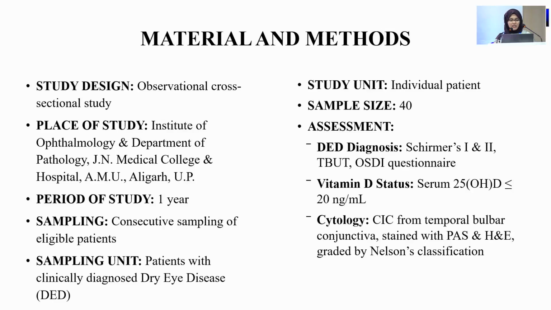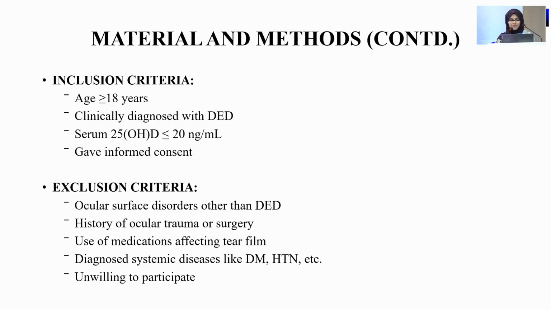Consecutive sampling of eligible patients was done, and sampling units were clinically diagnosed dry eye disease patients. Sample size was 40, and assessment was done based on dry eye disease diagnosis, Schirmer's 1 and 2, TBUT, and the OSDI questionnaire. Vitamin D status of less than 20 nanogram per ml was taken, and CIC was performed from the temporal bulbar conjunctiva, stained with PAS and H&E, and graded by Nelson's classification.